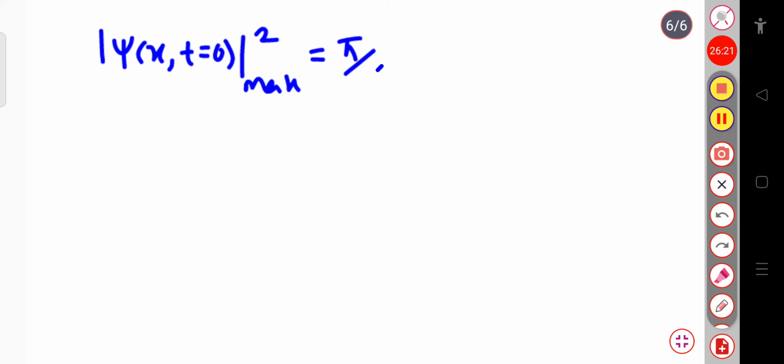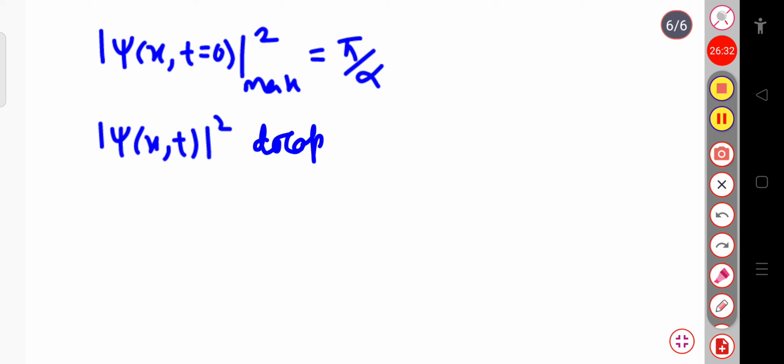Or we can say that this psi of x,t modulus square drops to 1 by e of its maximum value,